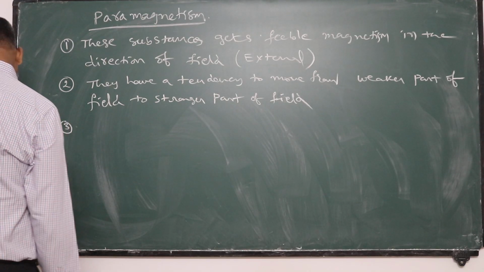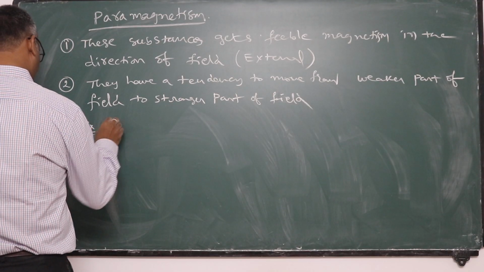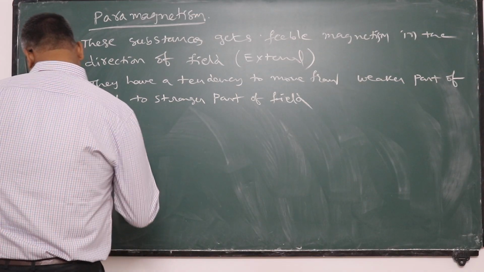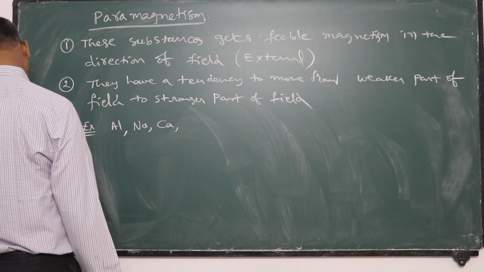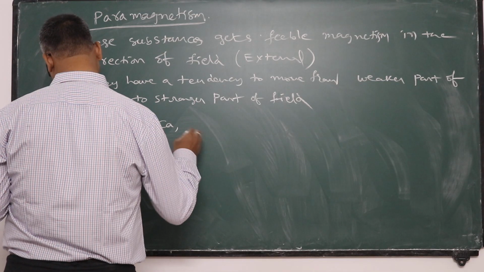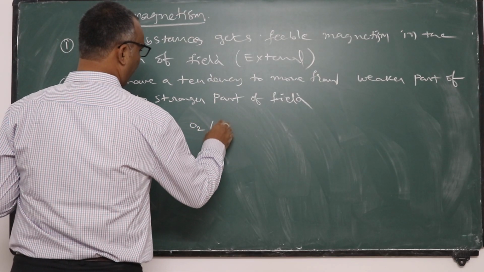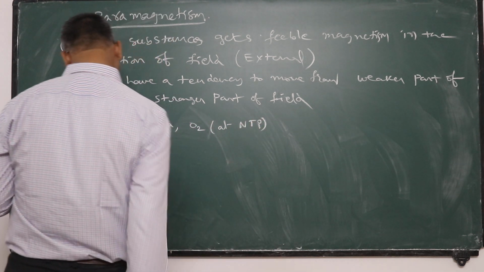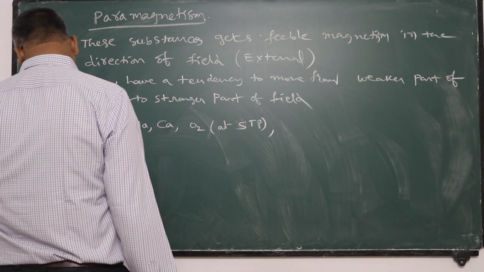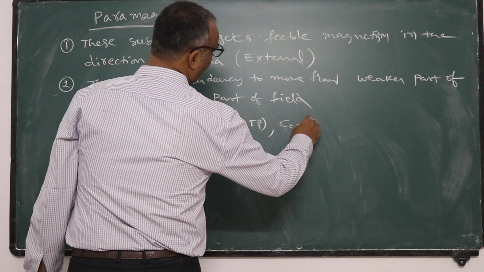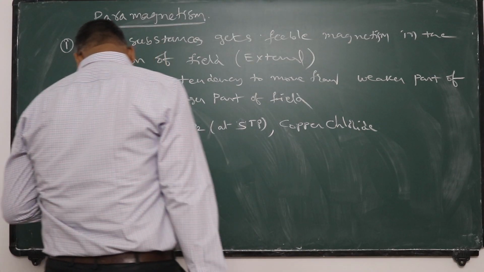The third point, some examples of paramagnetic substances: aluminum, sodium, calcium, oxygen. Oxygen means at NTP. NTP or STP? STP you take, no problem. Copper chloride, etc.